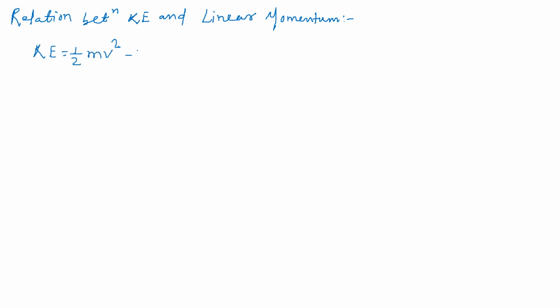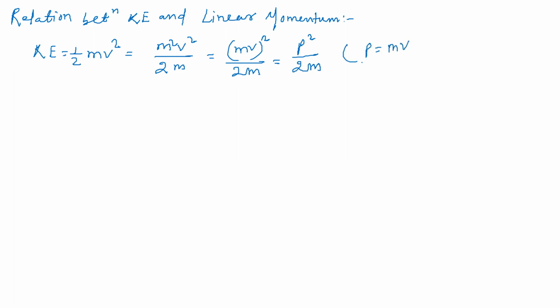Multiply by m, divide by m. So it will be m square v square by 2m, na? And m square v square means mv whole square by 2m. Yes or no? So that is how much? p square by 2m. Correct? mv is momentum, na? So you got the relation.